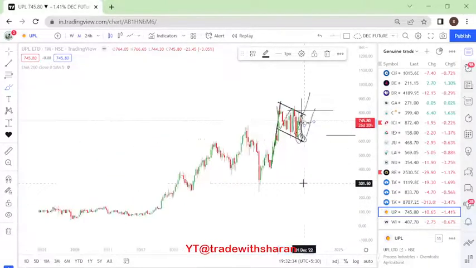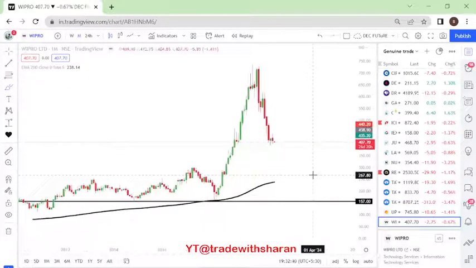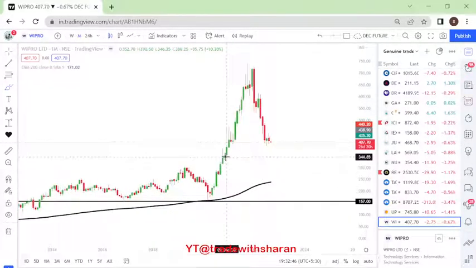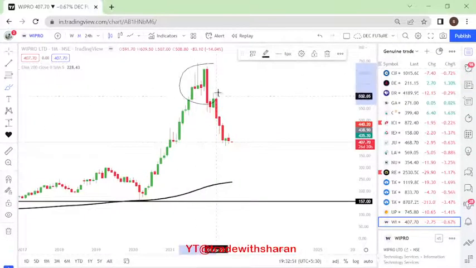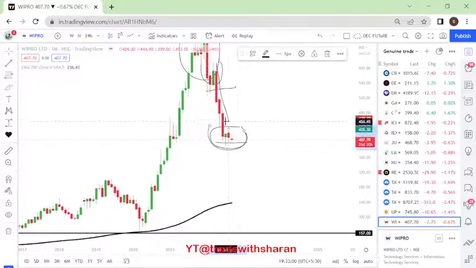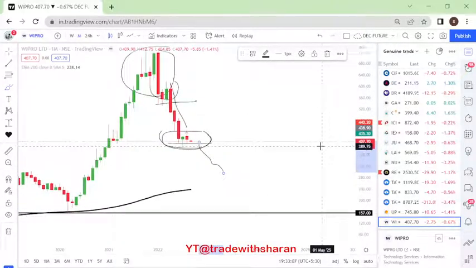Now we'll go to the last stock of the day, which happens to be Wipro. On a monthly basis, Wipro had a consolidation for a very long time. It broke out suddenly, and as soon as it broke out, it continued its momentum. Here we have a bearish engulfing and an inside candle breakdown. Again something similar is happening, a breakdown may happen because there is an inside candle again. As of now, it is not suggesting any buying momentum for Wipro.